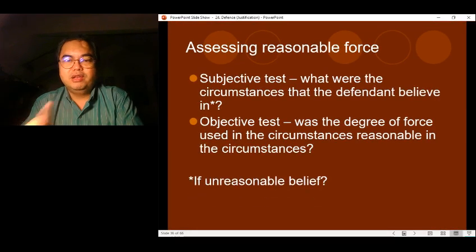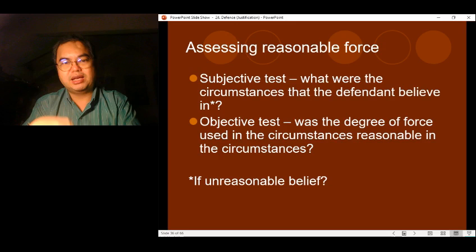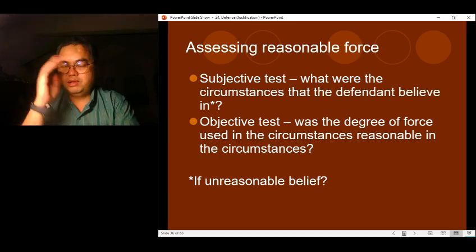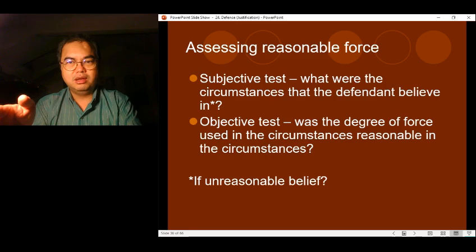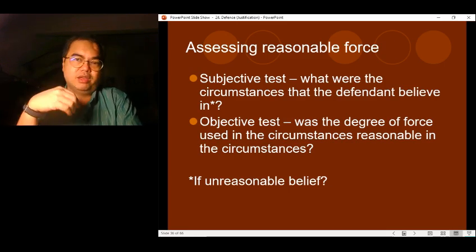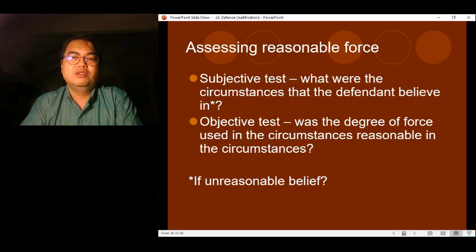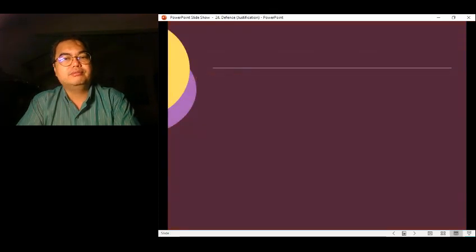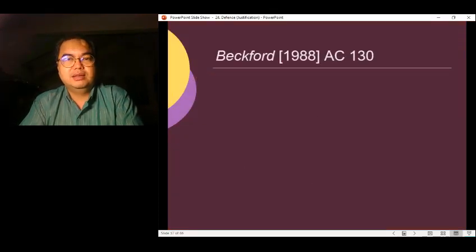But what if the belief of the defendant was unreasonable? So the defendant believed that this was a situation, but objectively no one else would have believed it to be the case. So what if it was an unreasonable belief? Let's look at the cases to determine this.